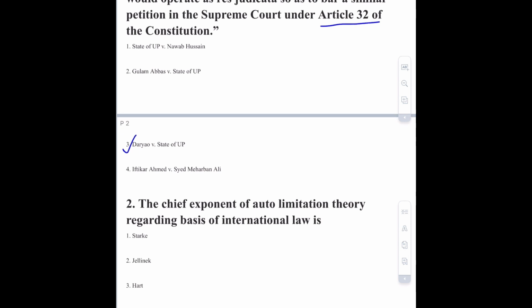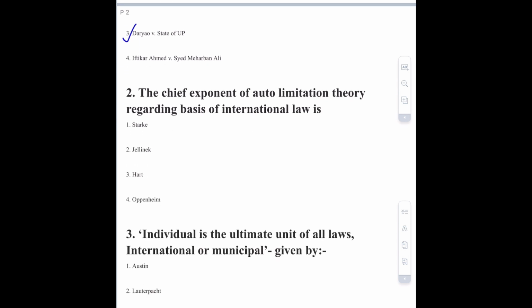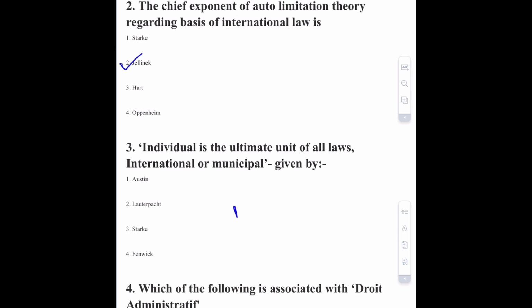Moving towards question number 2, the chief exponent of the auto limitation theory regarding the basis of international law is, the correct option of this question is option number 2, that is Jellinek. Now moving towards question number 3, this question is a drop question, so we don't need to discuss this.